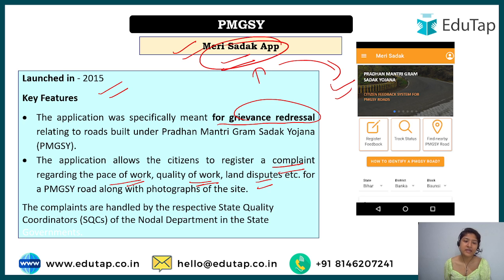And these complaints are handled by the state quality coordinator. So there is a specific agency for the quality check at state level, and similarly we have one at national level, the national quality coordinator. The state quality coordinators keep checking the work on a daily basis or frequently, but the national quality coordinators can go for a check at any random moment in any area. Okay, so these are the coordinators or organizational agencies that have been made for quality checks, under the nodal department of the state. The complaints will be handled by these state quality coordinators only.